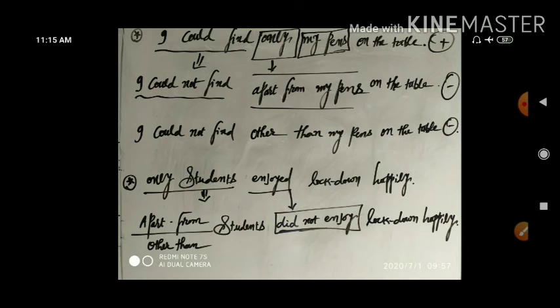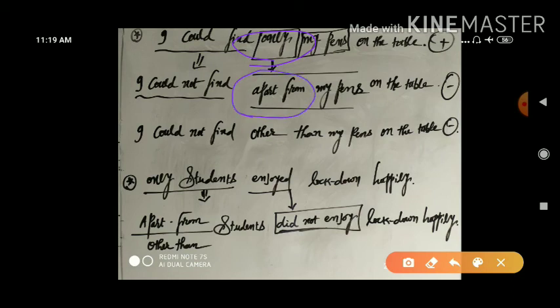This is another special variety, especially whenever only is used. Keep it in your mind, whenever only is used, in place of only you will always go with a replacement phrase, and that is apart from, or you can use other than. These two phrases you can use in place of only. This is the special variety in affirmative into negative, in negative into affirmative.